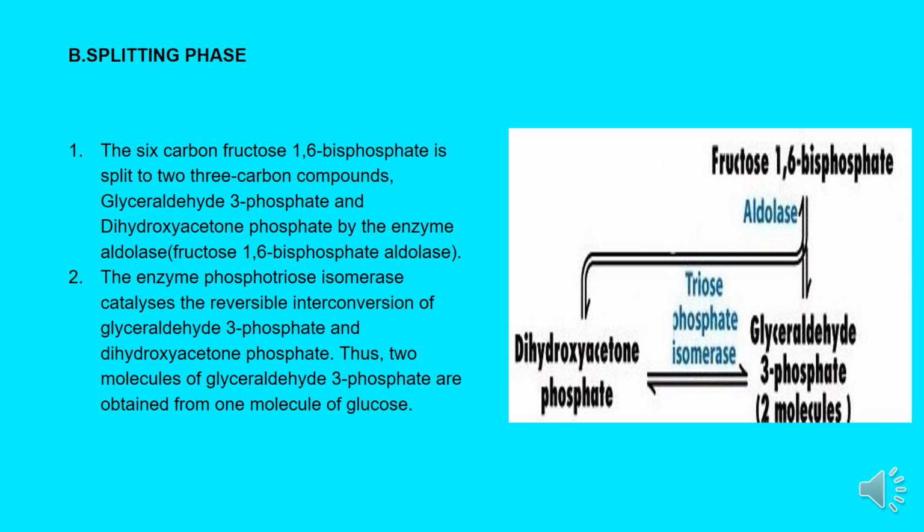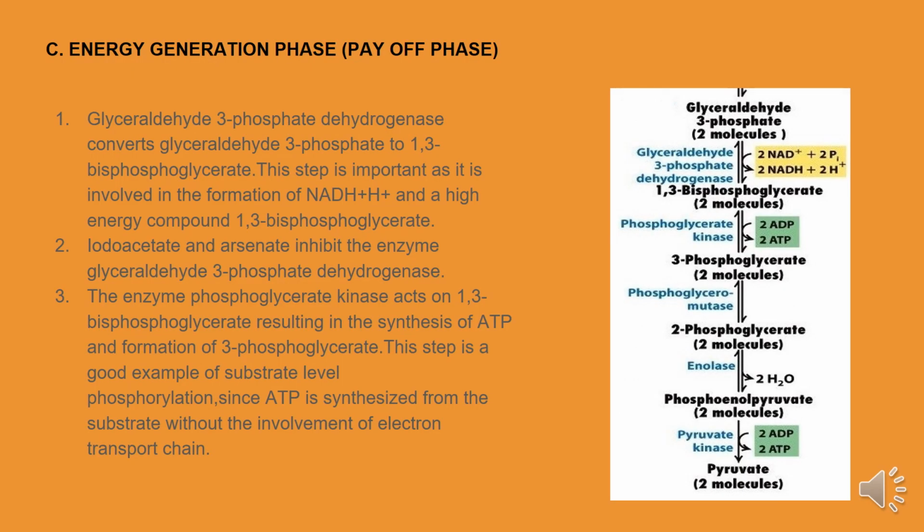enzyme aldolase, fructose 1,6-bisphosphate aldolase. The enzyme phosphotriose isomerase catalyzes the reversible interconversion of glyceraldehyde 3-phosphate and dihydroxyacetone phosphate. Thus, 2 molecules of glyceraldehyde 3-phosphate are obtained from 1 molecule of glucose. C. Energy generation phase, payoff phase.